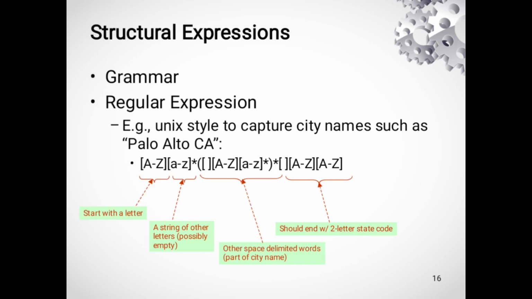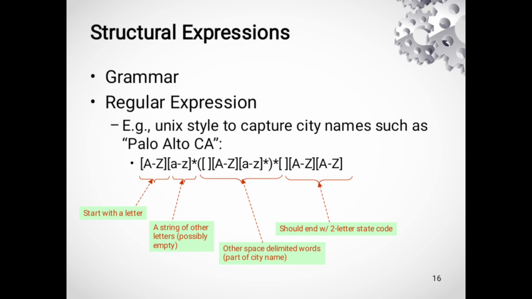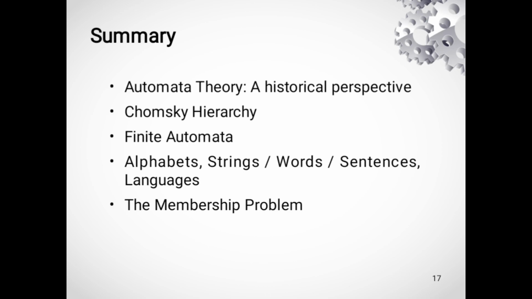In this course further we will discuss various applications of finite automata, acceptor, transducer, and further acceptor can be divided into DFA, NFA, and transducer into Moore and Mealy machines. So this is all about our introduction to automata theory.